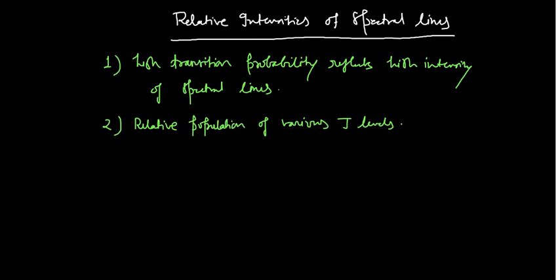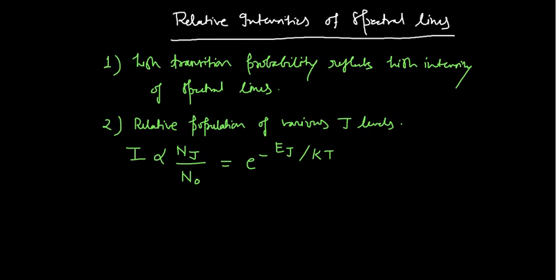And this is given by the Boltzmann distribution law. So intensity I is directly proportional to the number of molecules in the J level relative to the initial level, and that equals exponential of minus Ej, the energy of that particular J level, divided by kT. This is your Boltzmann distribution law.